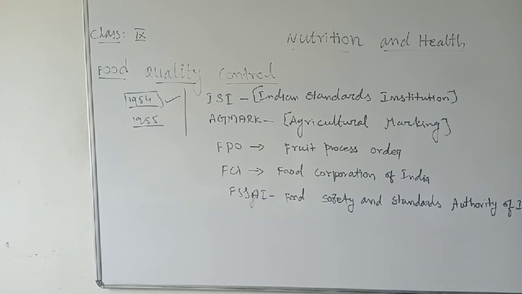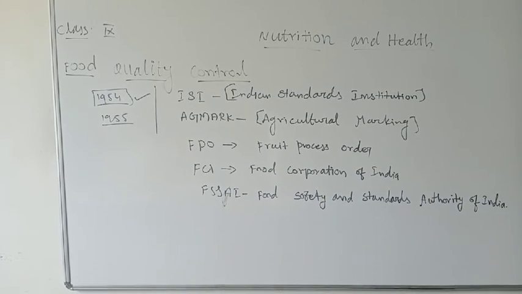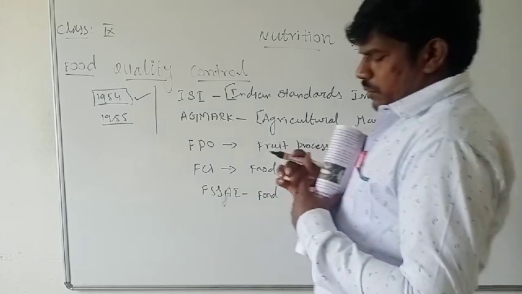Like that, there are some agencies present in our government of India. The first one, I will explain one by one.